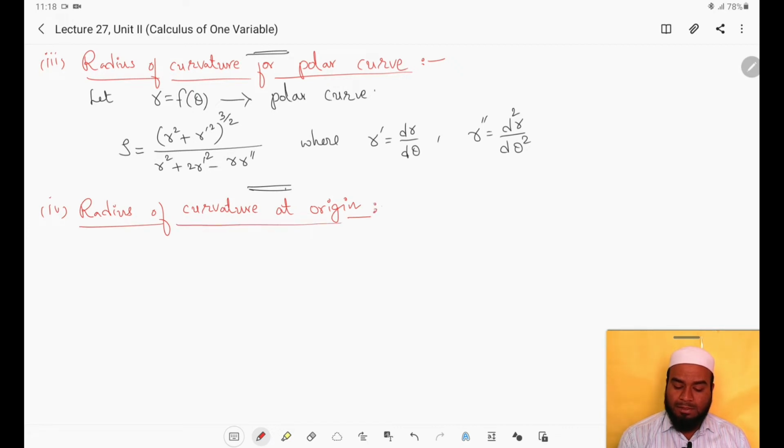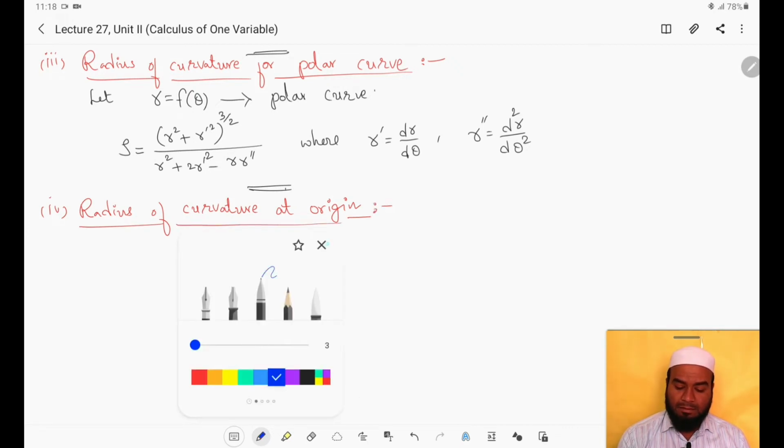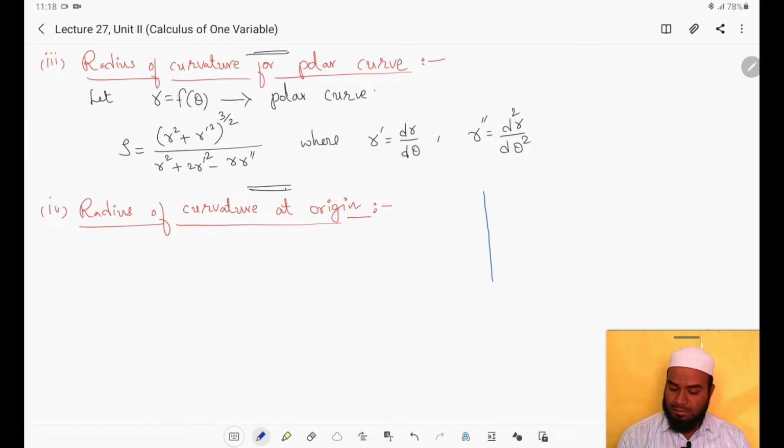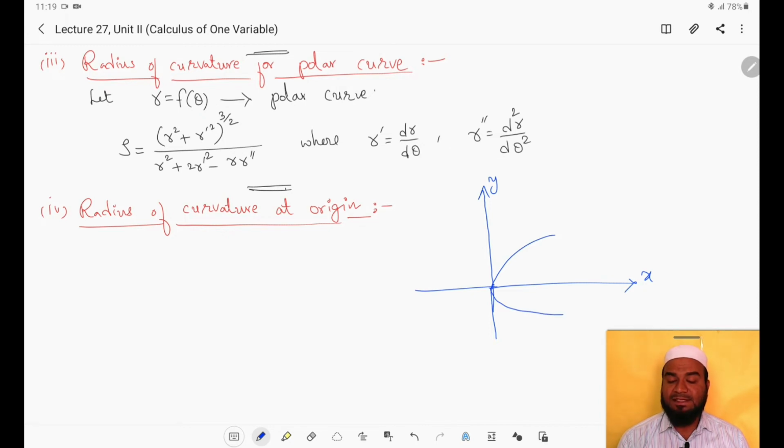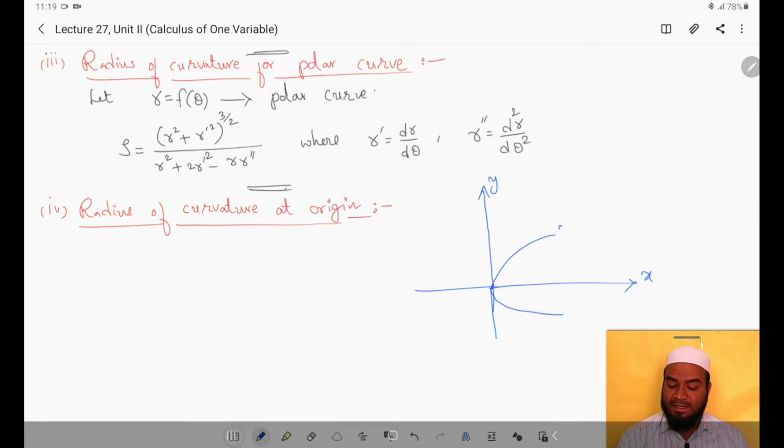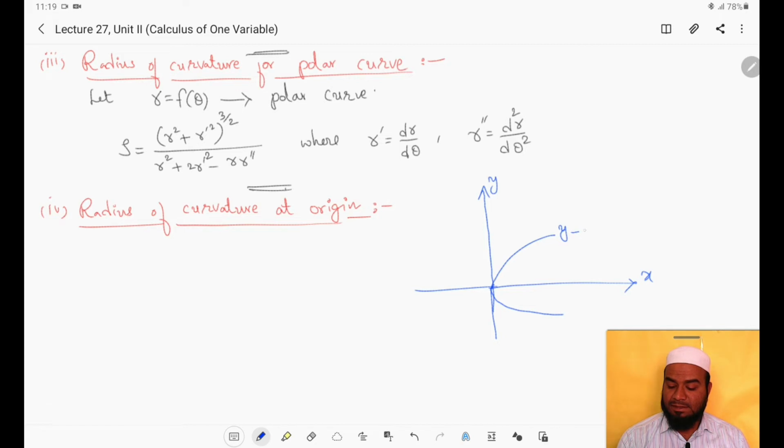right? See, I will draw the graph here. X axis, y axis. Then in this case, the curve may pass through origin in three different ways. One is a curve may pass through origin and the y-axis is the tangent. That is, here the tangent is the y-axis. Y-axis is the tangent for this curve, right?